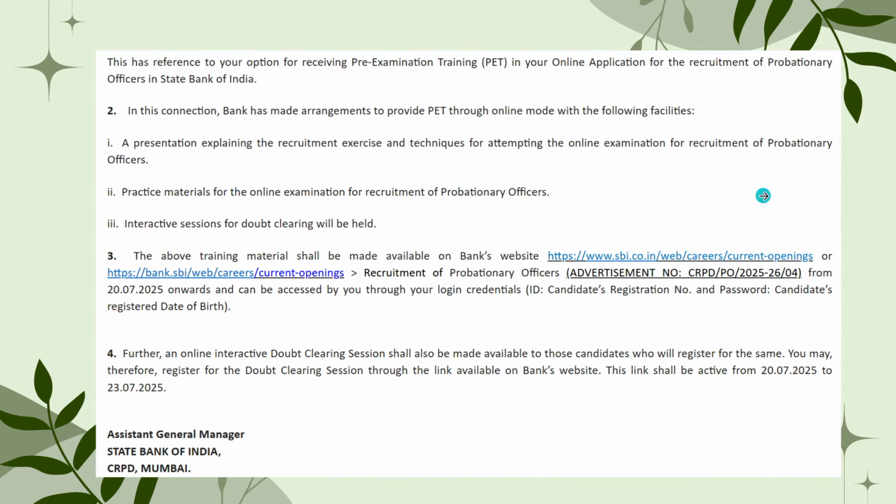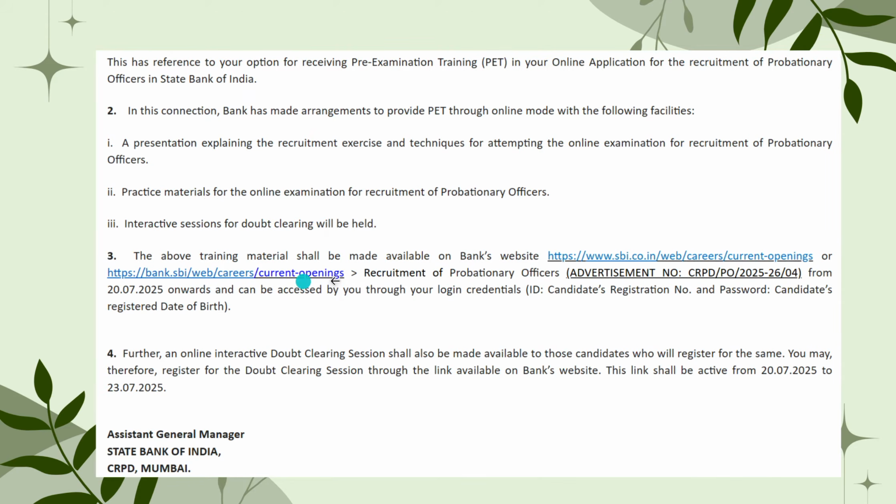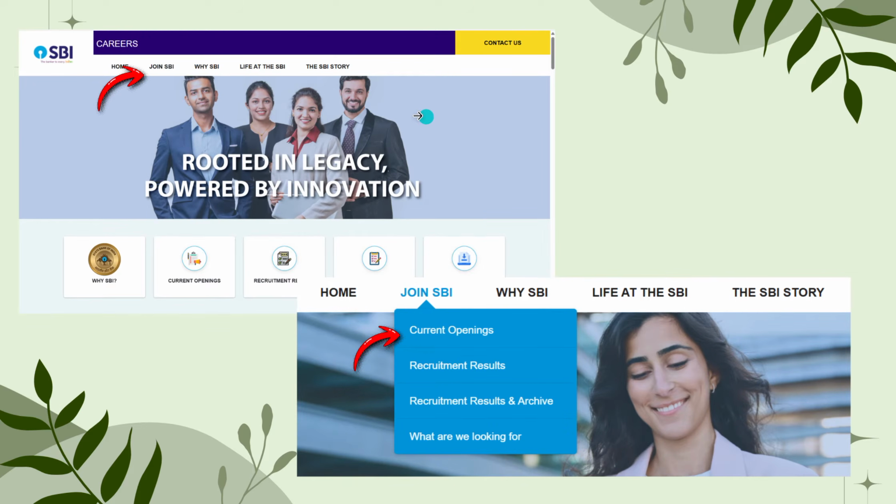Right, let us see how to download the pre-examination materials. If you click on the above links they have provided, or if you directly go to their website, you will find the home page in this way. On this home page, you have to just go through Join SBI, right. If you click on Join SBI, you can see current openings, right.